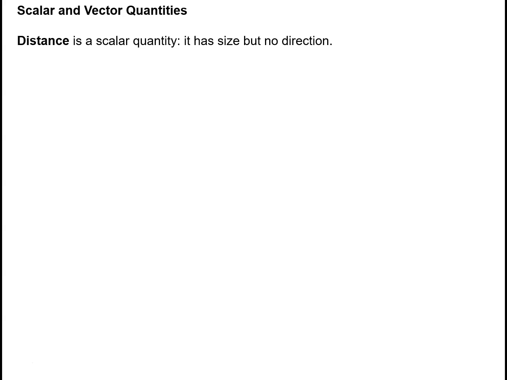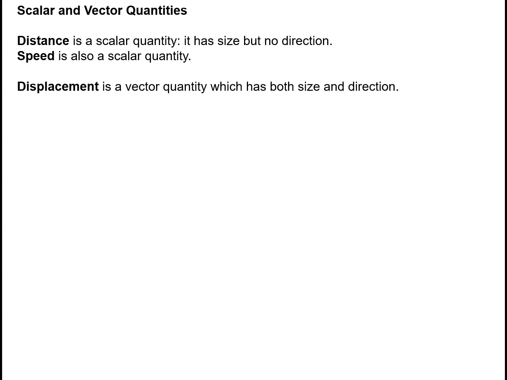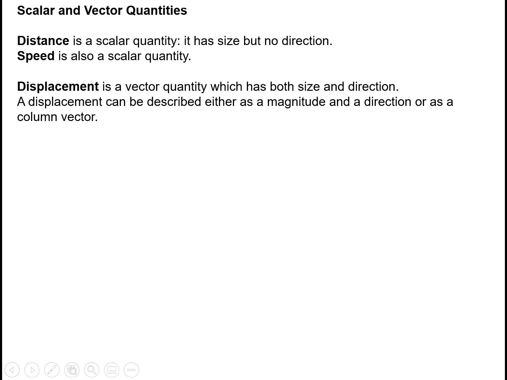Distance travelled is a scalar quantity. It has size but no direction. Similarly, speed is also a scalar quantity. It has size but no direction. On the other hand, displacement is a vector quantity which has both size and direction. Now we can represent a vector quantity either as a magnitude and direction or as a column vector. So displacement can be described either as a magnitude and a direction or as a column vector.